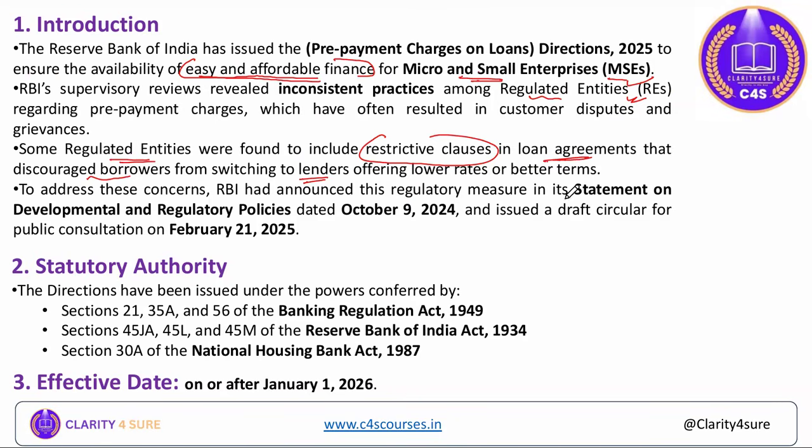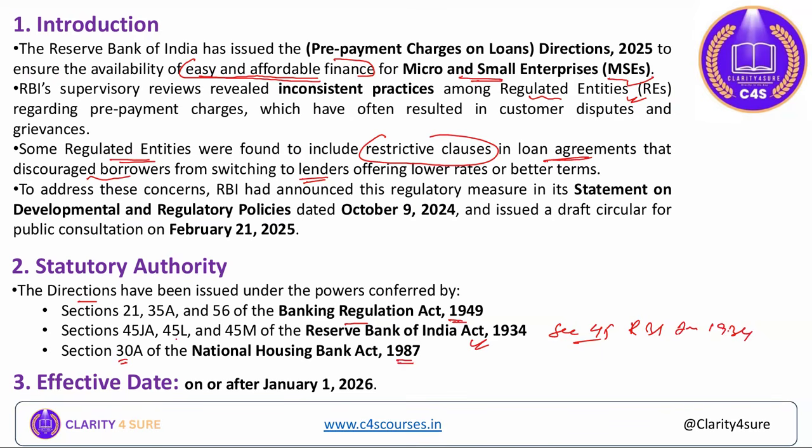Now, which are the acts through which this direction is issued? The directions are issued under the powers conferred by Section 21, 35A, 56 of the Banking Regulation Act 1949, Sections 45J, 45L and 45 of the RBI Act of 1934, and Section 30 of the National Housing Bank Act of 1987.